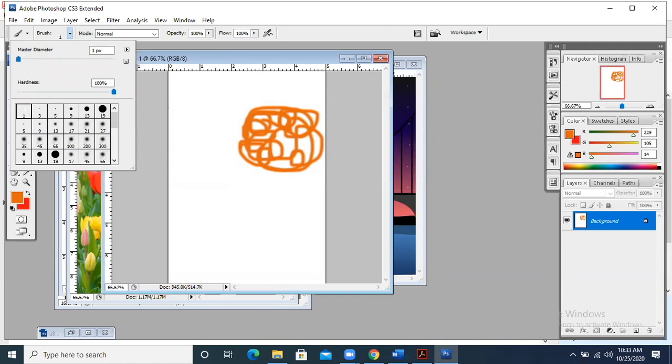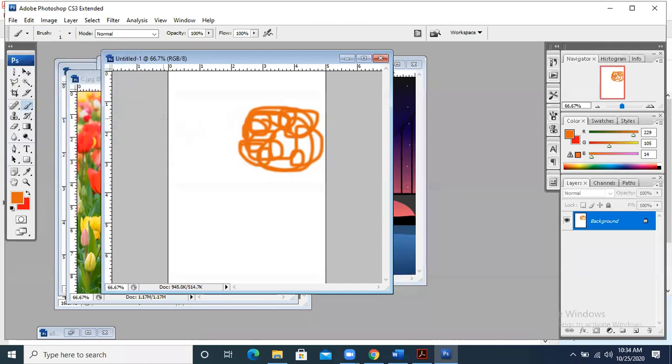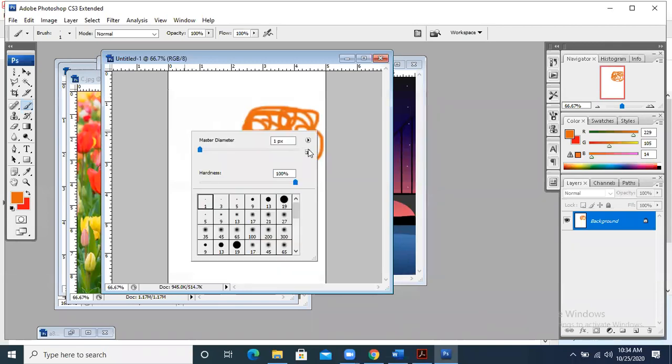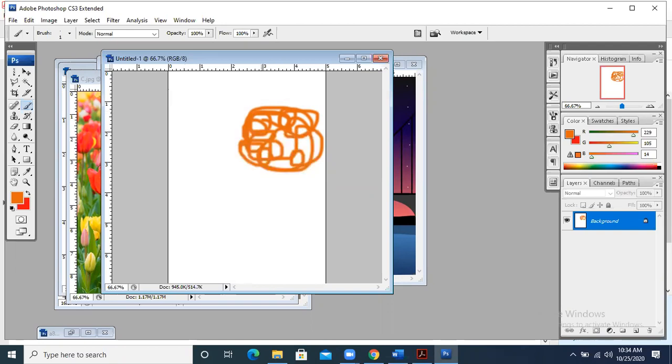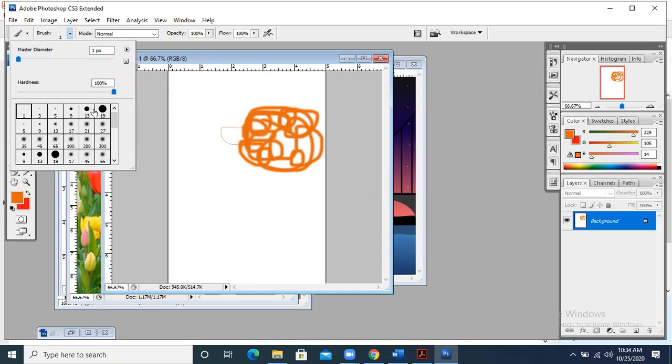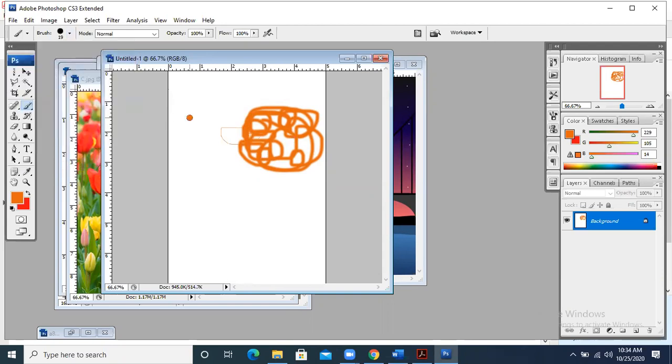If you take 1 point, it will be very narrow, very thin. Can you see this? But if you take, let's suppose, 19, it is a thicker size.